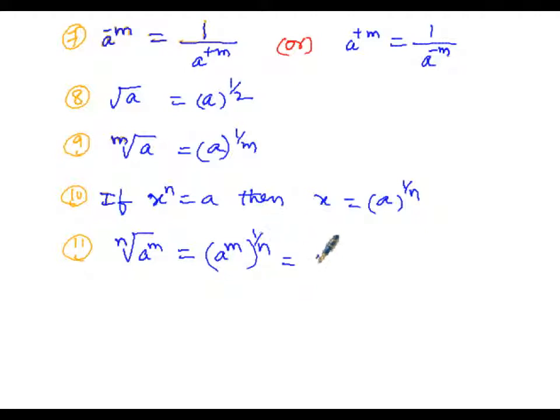So let us write a to the power of m bracket, bracket indicates into, here exponent is 1 by n, that is equal to a to the power of m into 1 by n. Let us multiply numerators and denominators separately, m into 1 divided by 1 into n. So we will get a to the power of m by n. So in this manner, nth root of a power m is equal to a power m divided by n.